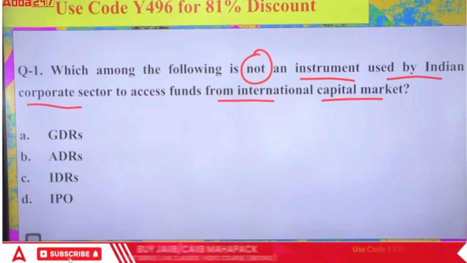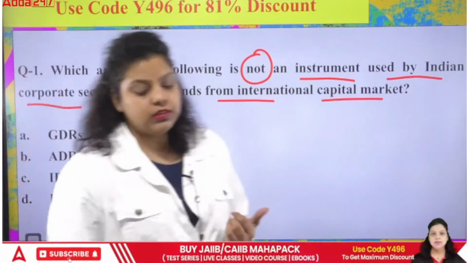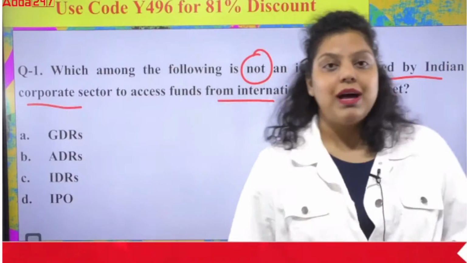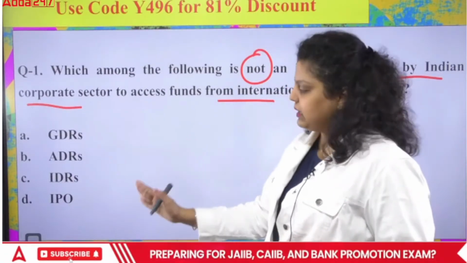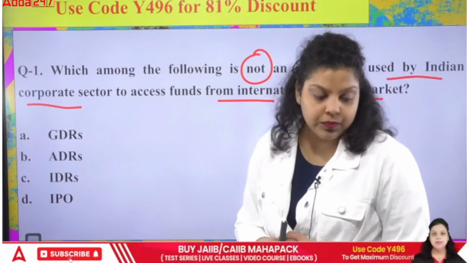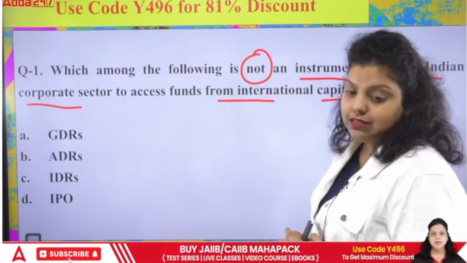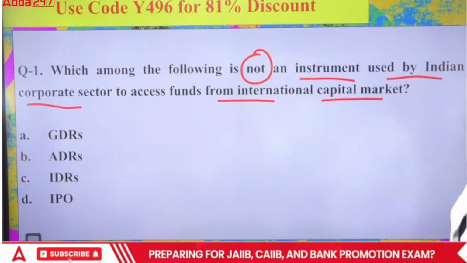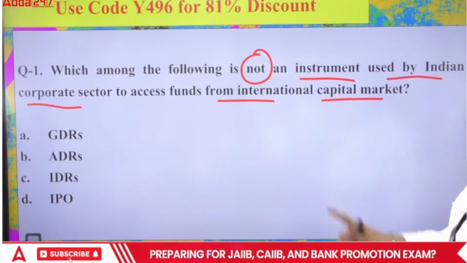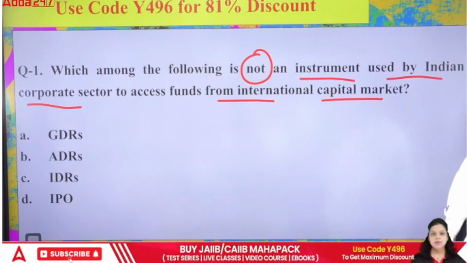So first of all, the full forms: GDR stands for Global Depository Receipts, ADR stands for American Depository Receipts, IDR stands for Indian Depository Receipt, and IPO stands for Initial Public Offering. So what do you think is the correct answer for this question? Which kind of instrument are we not able to use in the international capital market? A, B, C, or D.